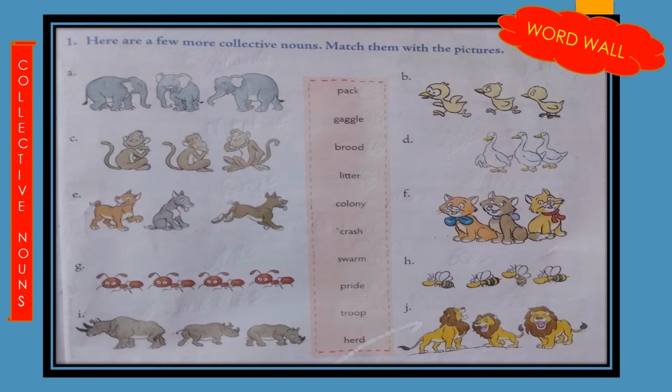Yes, elephants. So a group of elephants is called a herd. So we can put A in front of herd.